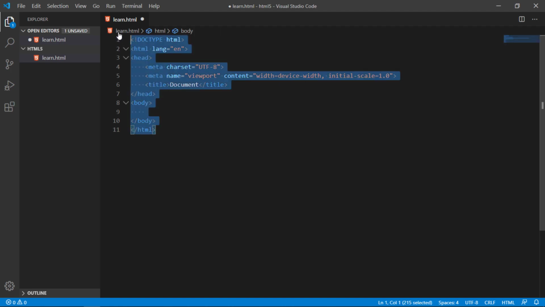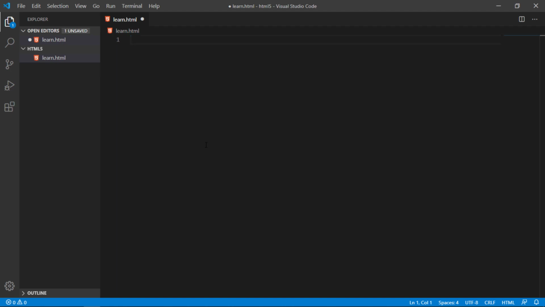If you find any difficulty, you can write html, no problem. It's really easy. Just write head, and it will give you the Emmet abbreviation. Just press enter, and it automatically writes the code for you.